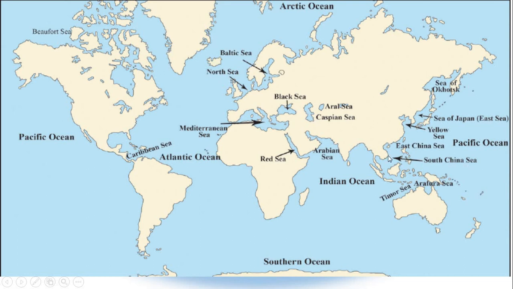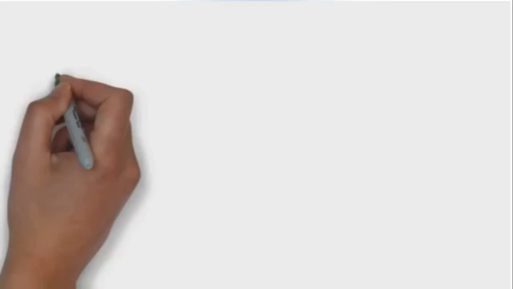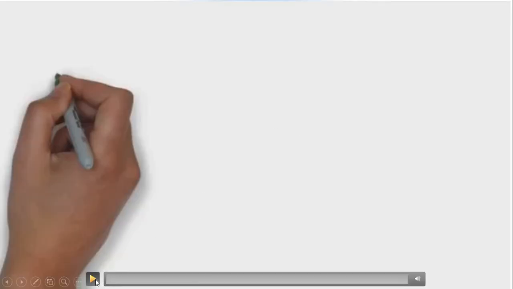We'll see some of the seas. South China Sea, you can see it here. East China Sea, Yellow Sea, Sea of Japan, Baltic Sea, North Sea, Black Sea. Here there are 2 special seas, Caspian Sea and Aral Sea. These are inland seas. The Mediterranean Sea, you can see it here. Here, Caribbean Sea. These are some of the seas located in the world. You can see some more seas in this video. Just watch this.